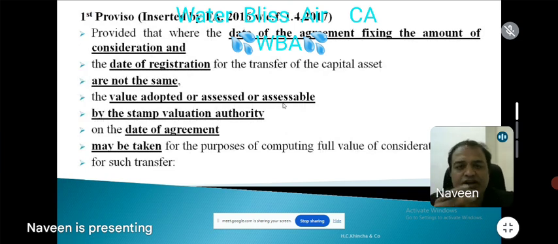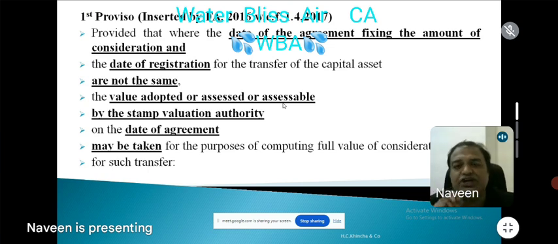I'll repeat again, then we'll go into the issues. So what is the first proviso? Inserted by Finance Act 16 with effect from 1st April 17. The date of agreement fixing the amount of consideration and the date of registration are not the same. Therefore, the first proviso is telling, I will take the value adopted by the stamp valuation authority on the date of agreement.